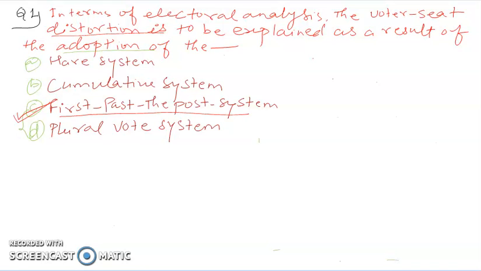The first question is, in terms of electoral analysis, the voter seat distortion is to be explained as a result of the adoption of: first option is hair system, second option is cumulative vote system, third option is first past the post system, and fourth option is plural vote system.